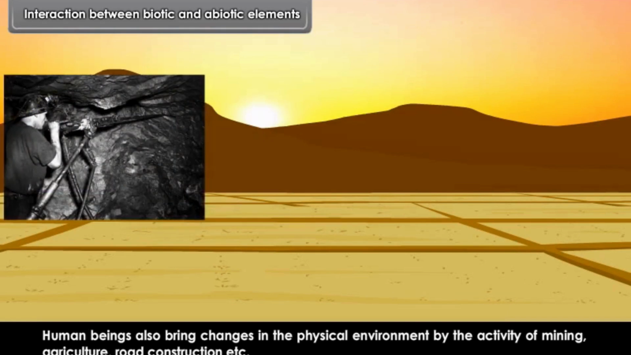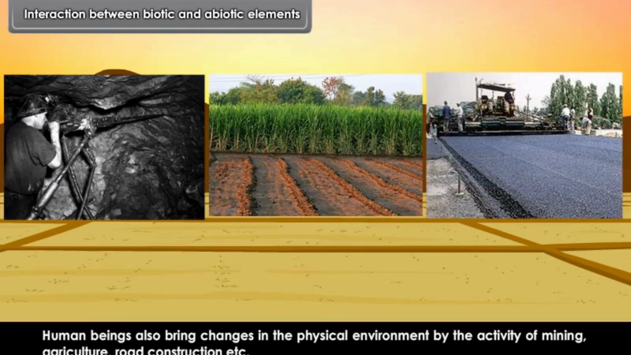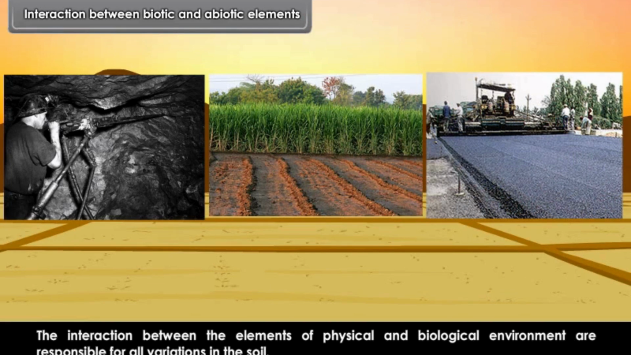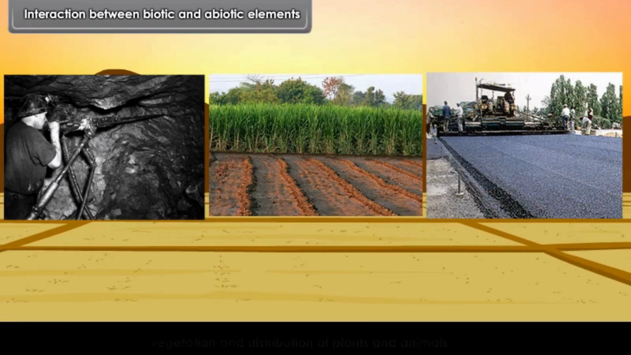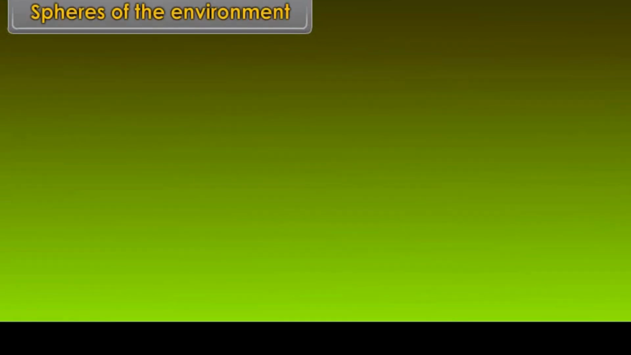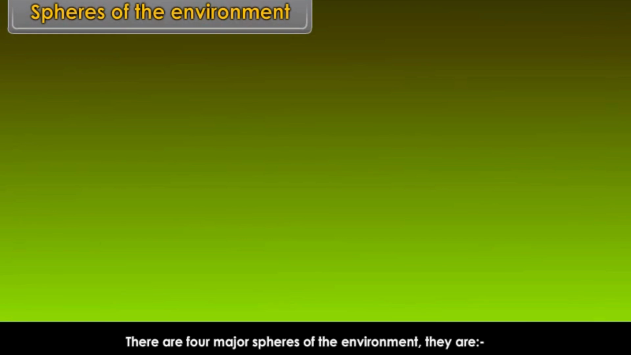The interaction between the elements of physical and biological environment is responsible for all variations in the soil, vegetation, and distribution of plants and animals. Spheres of the environment. There are 4 major spheres of the environment. They are lithosphere, hydrosphere, atmosphere, biosphere.